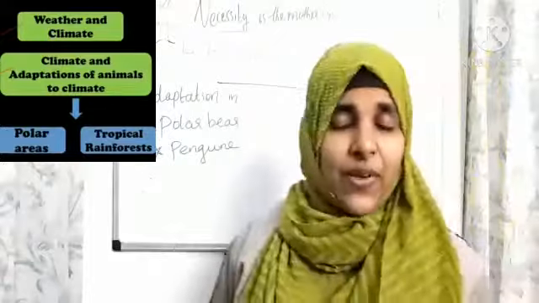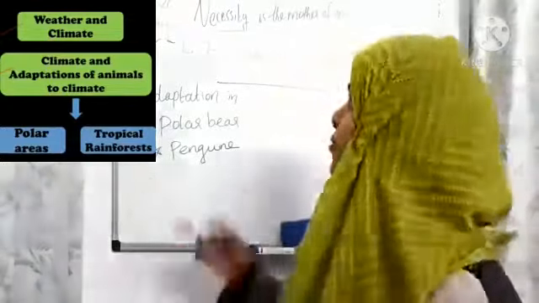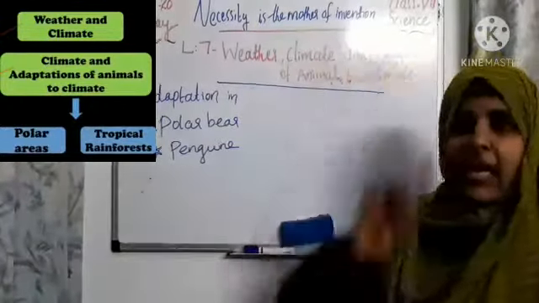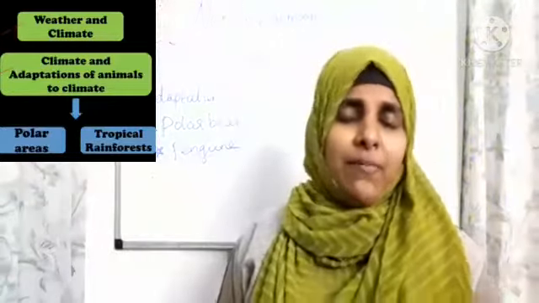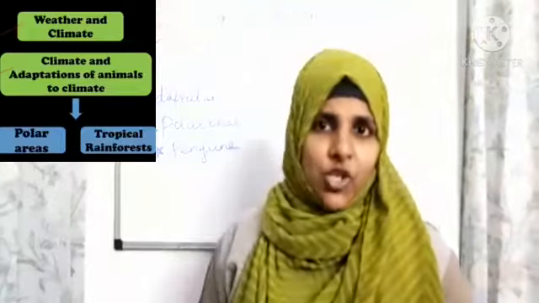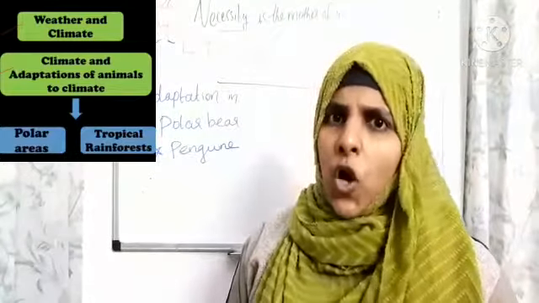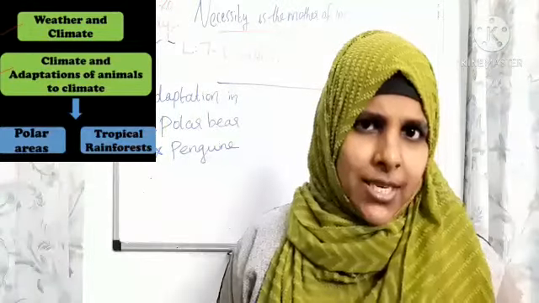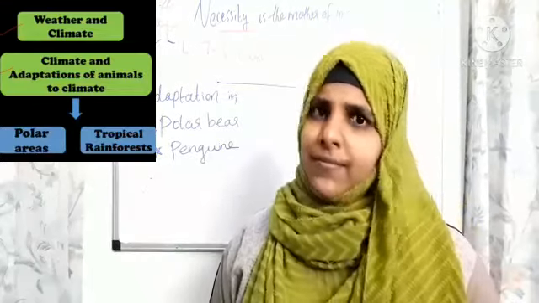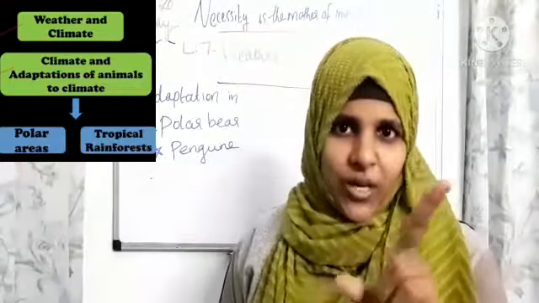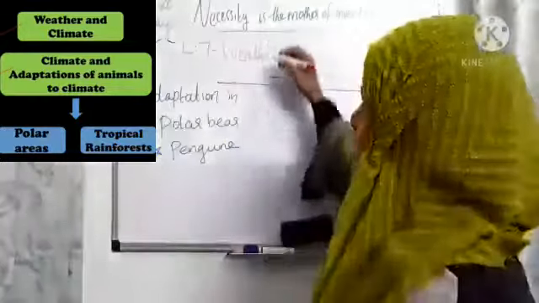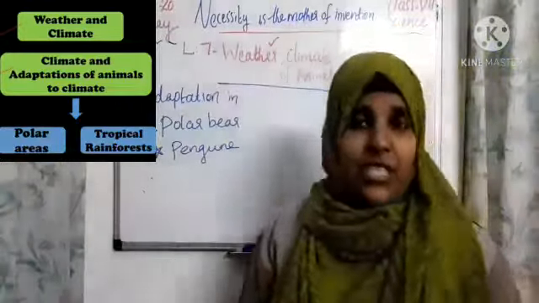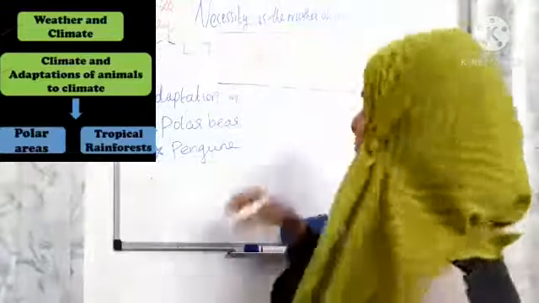Dear students, in our last class we discussed weather and climate. Did you memorize that? Okay, yes. Then what are the main examples of weather and climate, children? Weather is a long period of time. Is that statement correct? Somebody says it's correct. No, it is not correct. Weather is a short period of time, right? And what about climate, children? Climate is a long period of time, right?